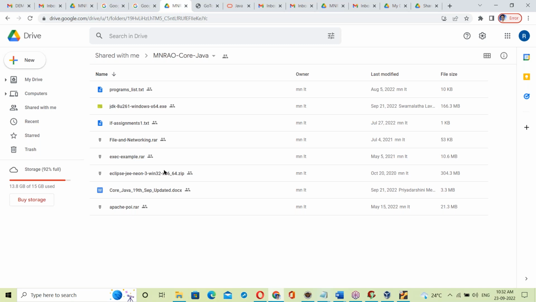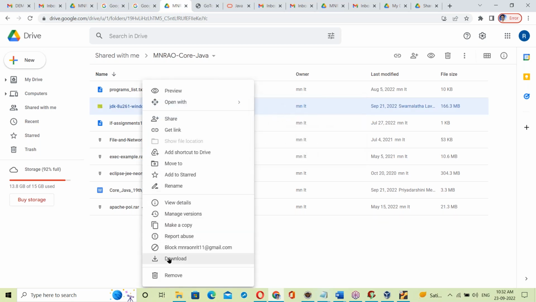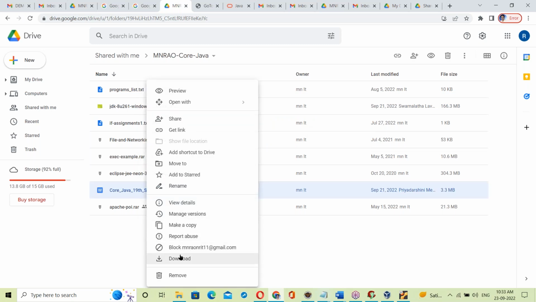Okay, tomorrow is the installation part. Tomorrow we are going for installation. So right click, download. Downloading JDK. Right click, download like this.